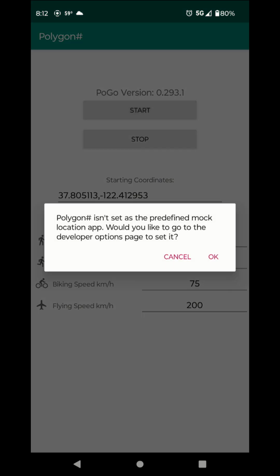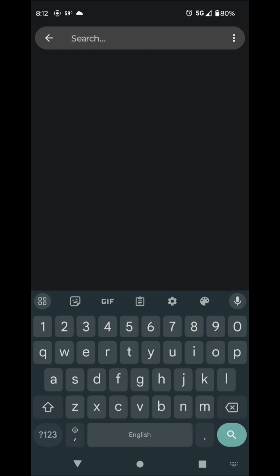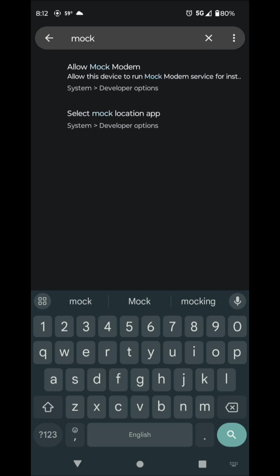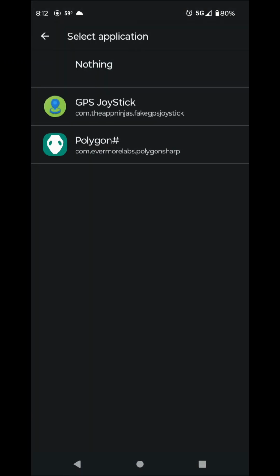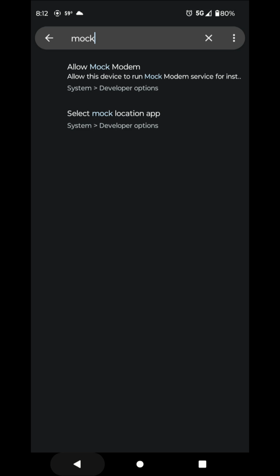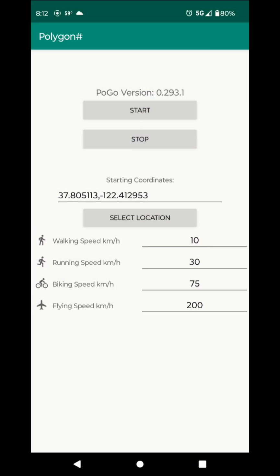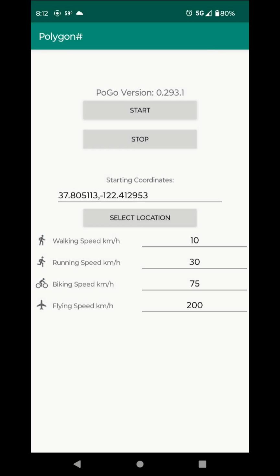Click on start. It says you do not have the mock location, you have to set up your mock location. Just search mock and then allow mock locations, and it is all the way on the bottom. Say Polygon, okay, and now go back and click on start and say allow, and it should ask for the root permission. Let's click one more time, start.